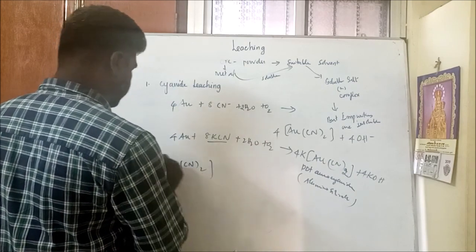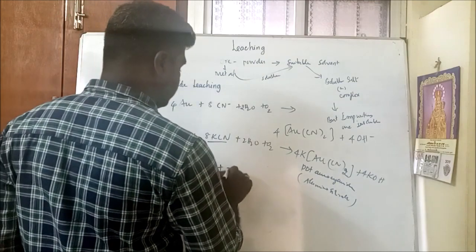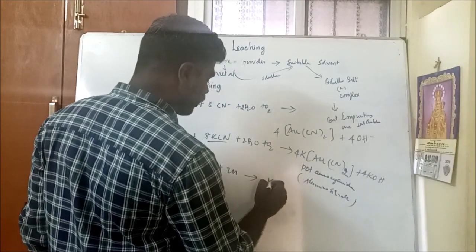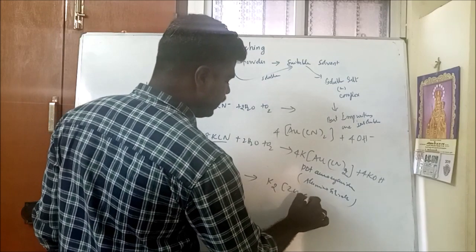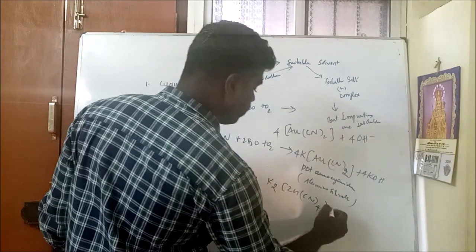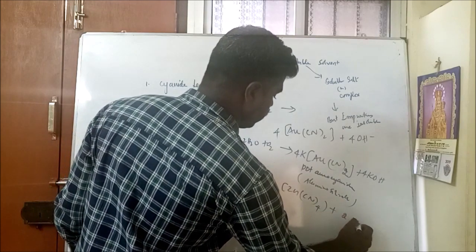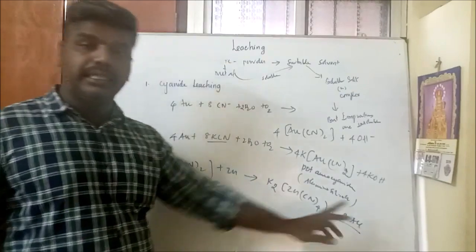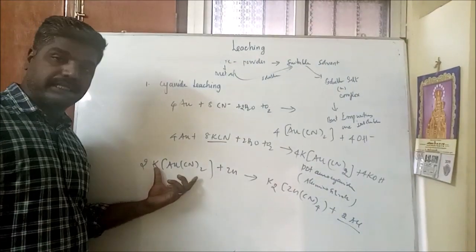Let me go through it once again. Au(CN)2 complex is reacted with zinc dust, and it gives K2Zn(CN)4 plus 2Au. Gold is regenerated from the complex.